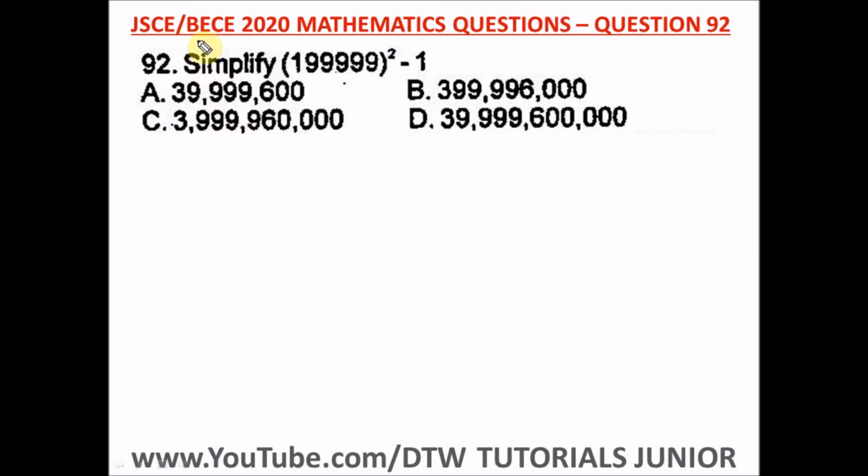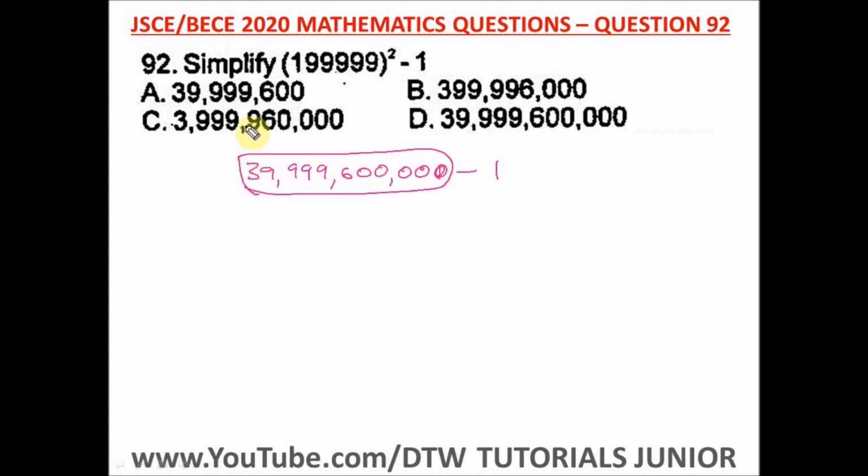Question 92 of the Junior WAEC 2020 Mathematics Past Question, that's your BECE exam. It says, simplify this: 199,999 square minus 1. So we are going to look for the square of this. The square of this is 39,999,600,001. Then it says minus 1, so we just take away this 1. Okay, so it becomes 0.